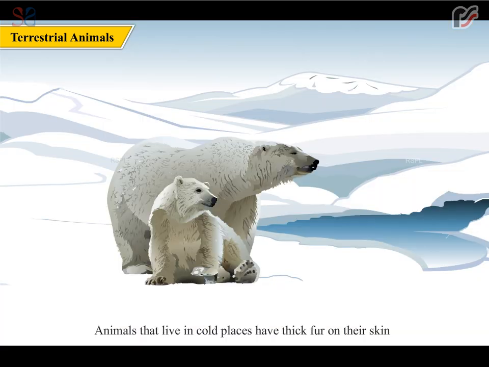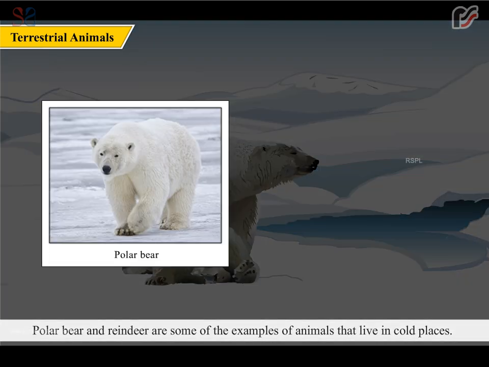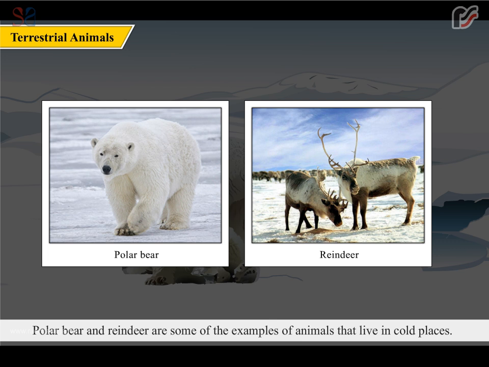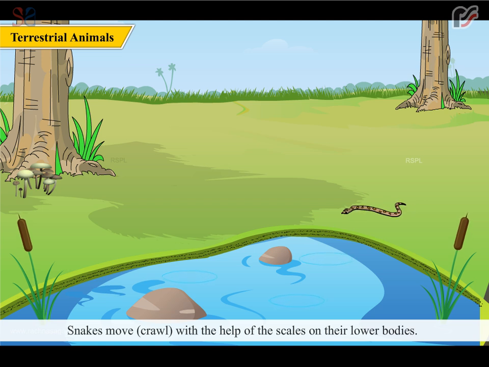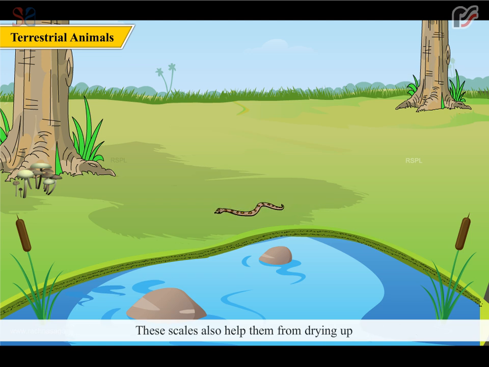Animals that live in cold places have thick fur on their skin, and some of them are white in color and merge with their surroundings to escape from their enemies. Polar bears and reindeer are some of the examples of animals that live in cold places. Snakes crawl with the help of the scales on their lower bodies. These scales also help them from drying up.